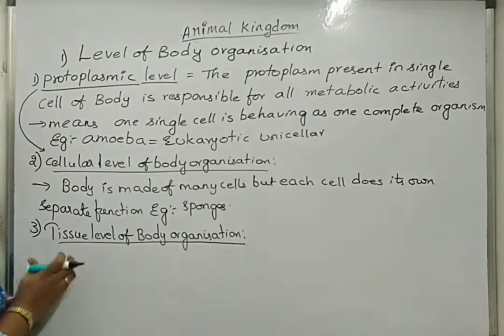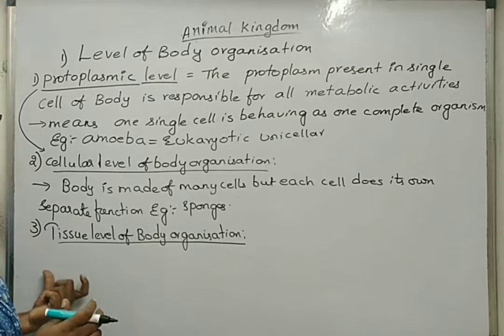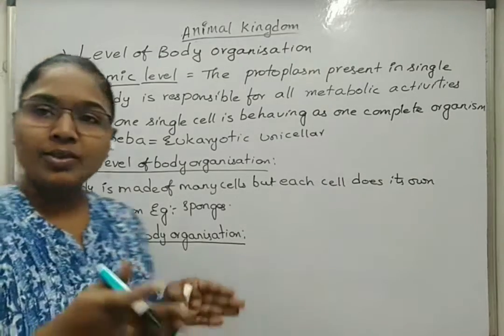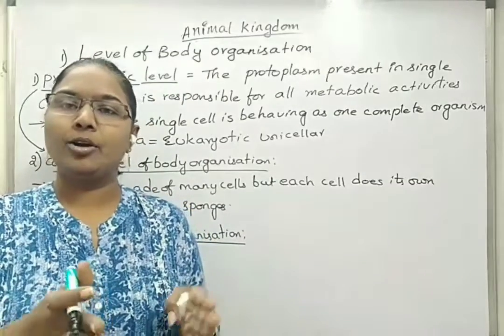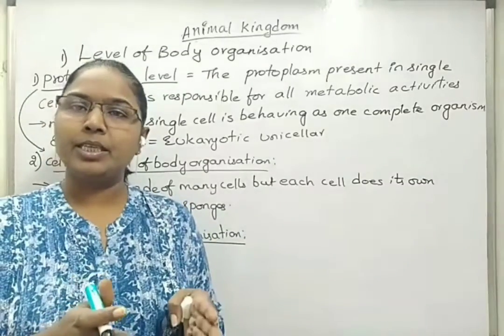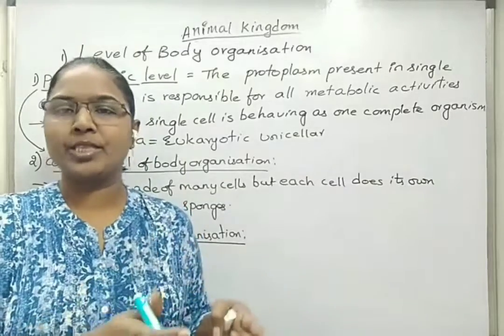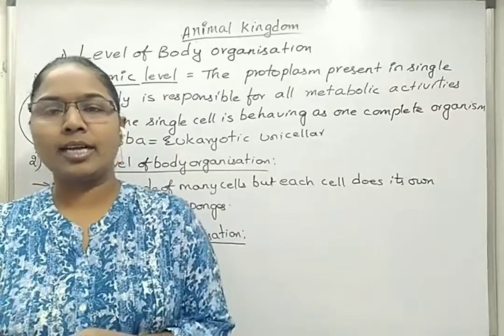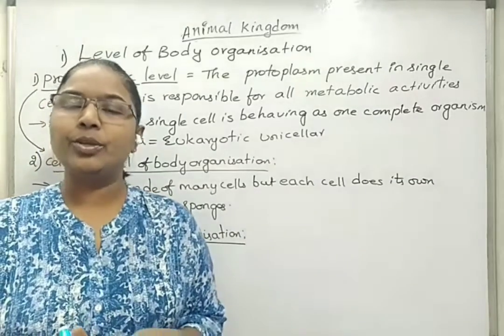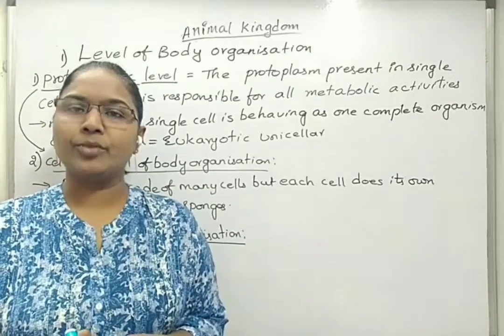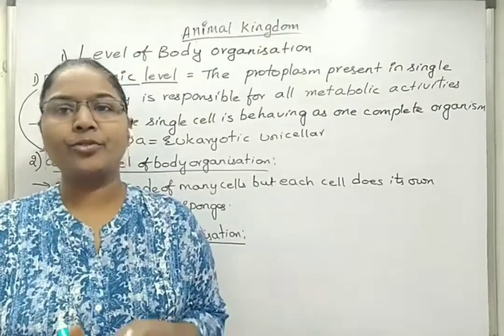Such groups of cells are called tissues. Now, some types of organisms have stopped their evolutionary development of the body after forming tissue. It means here, some tissues are doing their own specific function. They are not converted into organs or organ systems. Such tissue level of organization is seen in the case of Coelenterata and Ctenophora.